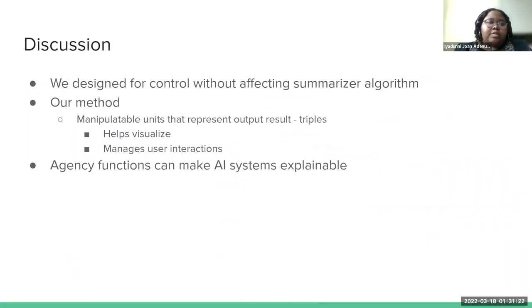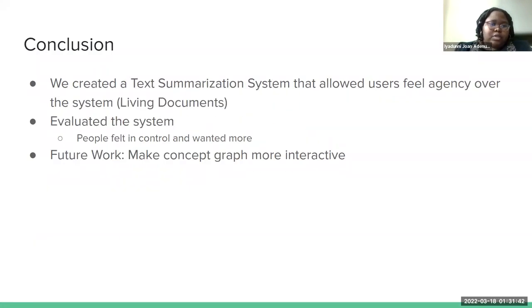We were able to show that it's possible to design for agency without affecting the base algorithm, and user agency can be a way to look at human-centered explainable AI. Our method basically found units of our output and tried to visualize them and use them to provide interactions for the users. In conclusion, it's possible to create agency over a complex algorithm like text summarization, and we were able to evaluate this to be true.